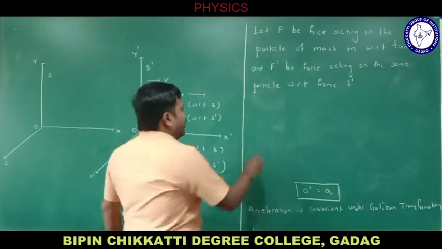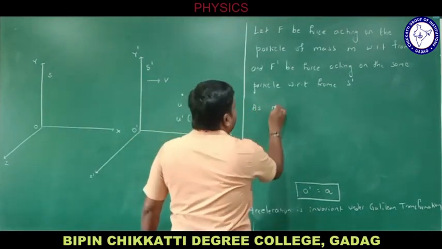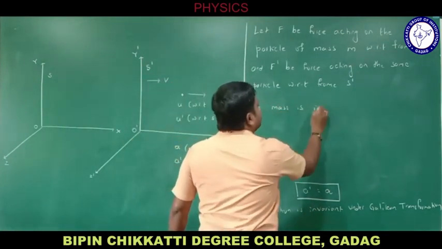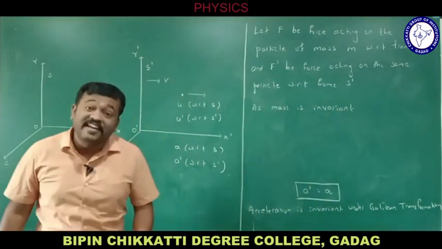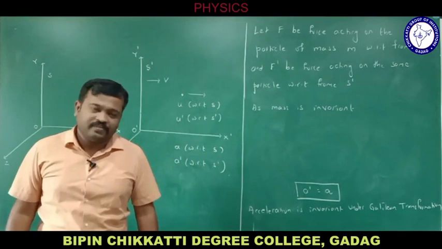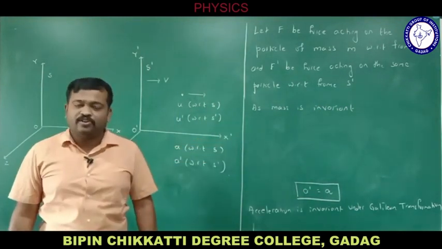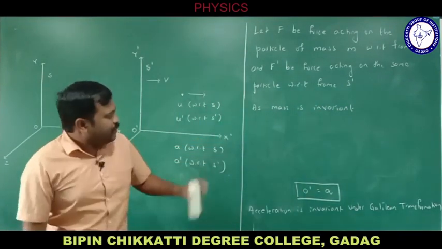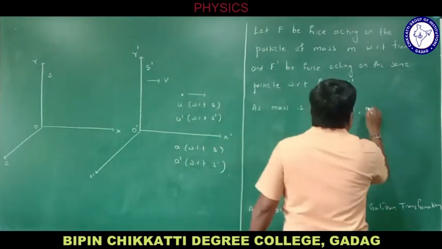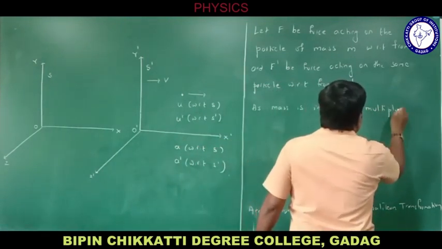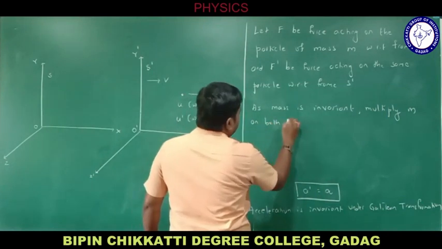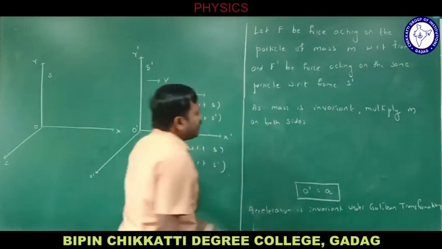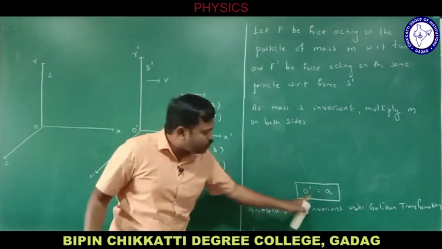As we know that mass is invariant under Galilean transformation, mass is not going to change. So I will multiply m on both sides of this equation.